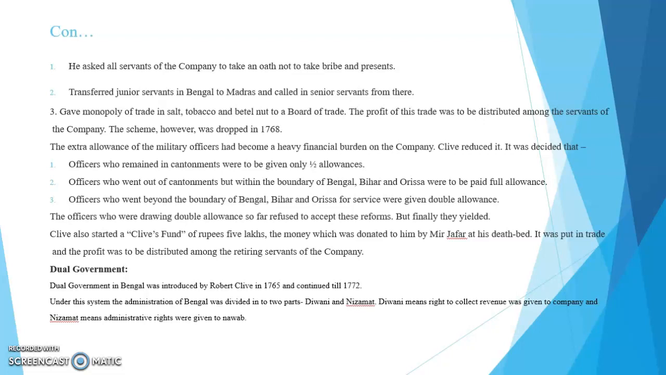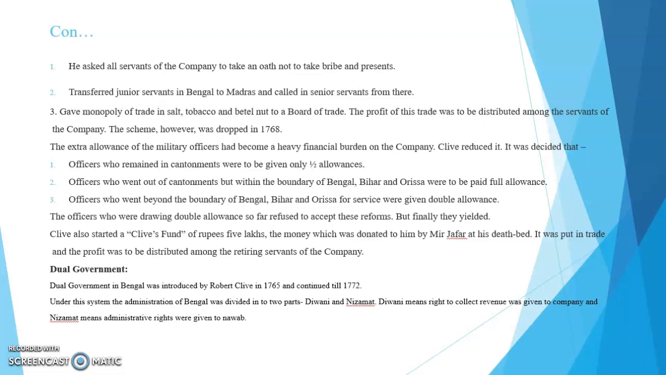He gave monopoly of trade in salt, tobacco, and betel nut to a board of trade. The profit of this trade was to be distributed among the servants of the company. The scheme, however, was dropped in the year 1768. He introduced a board of trade. Through the board of trade, he got monopoly in salt, tobacco, and betel. The profit of the board of trade was given to the company servants. But this scheme was dropped later in the year 1768.